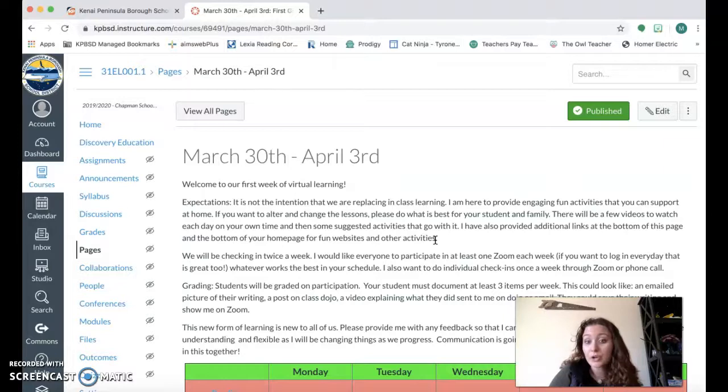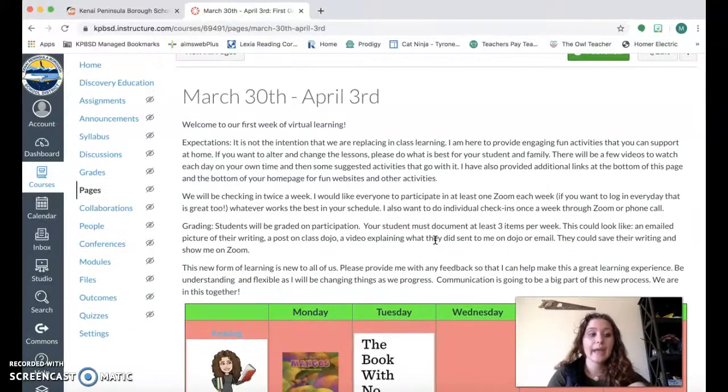So when I say turn in, I know I can't see you, but when I say turn in, I'm going to ask that you send me a picture, send me a video, you give me a call, you send me a text message, you post on Class Dojo. There are so many different ways that you guys can show me what you have been learning 3 times a week. Like I said, I'll also be Zooming with you individually, and that would be another time that you could tell me about the wonderful things that you've been learning.